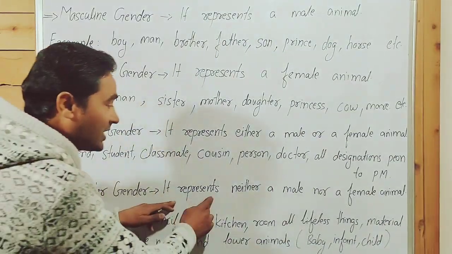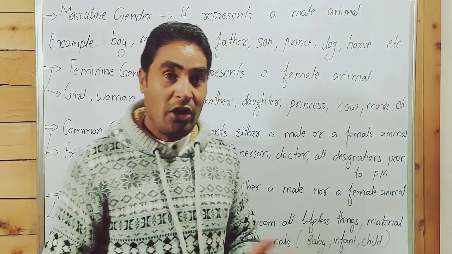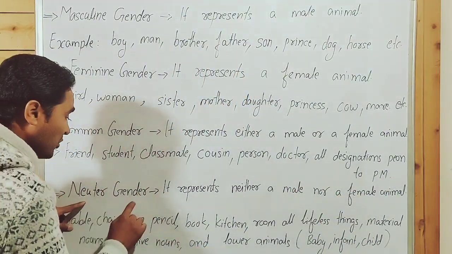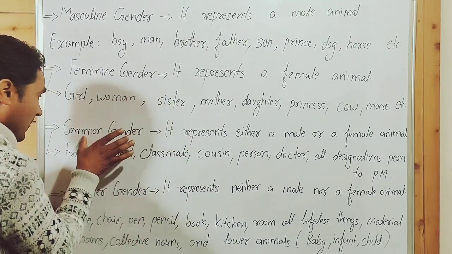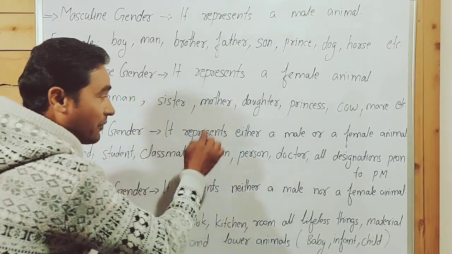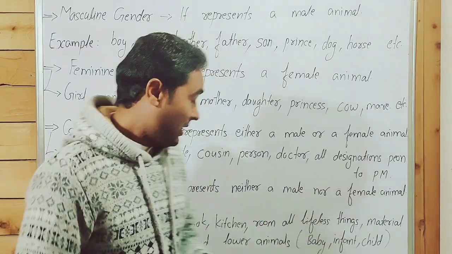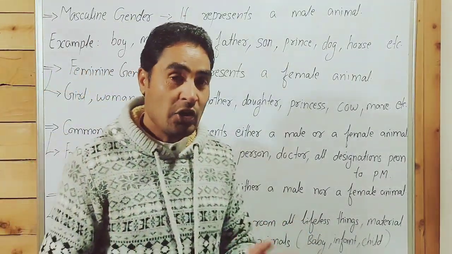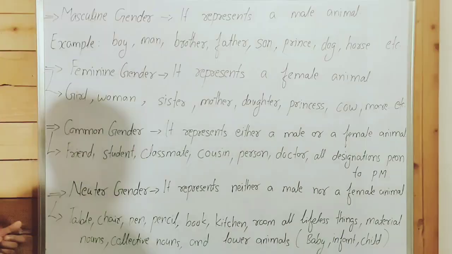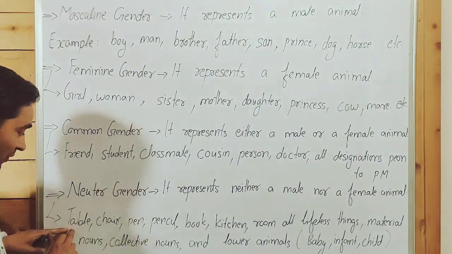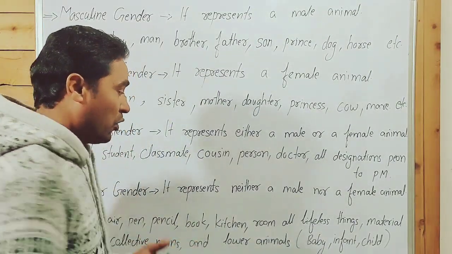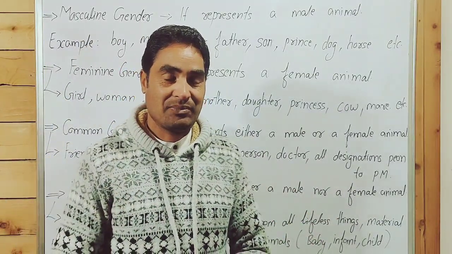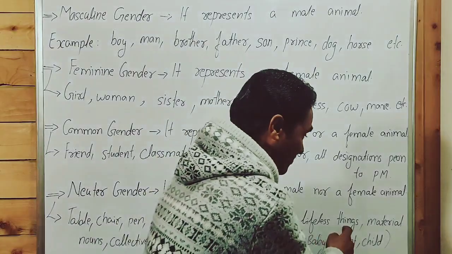Neuter gender represents neither a male nor a female animal. Guys, a point to be noted. Neuter gender is the opposite of common gender. Common gender represents either a male or female, but neuter gender represents neither a male nor a female. Example: table, chair, pen, pencil, book, kitchen, room, home, house, all lifeless things, all non-living things.